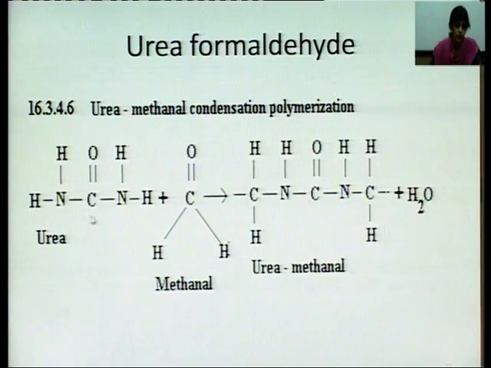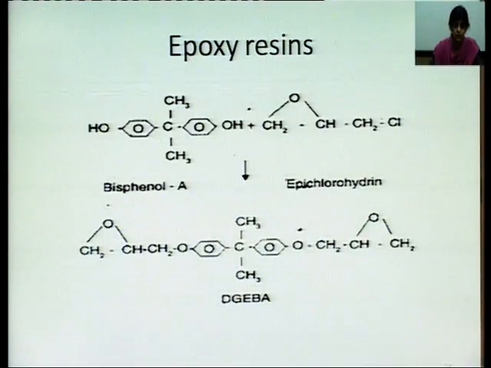This is a molecule of urea, NH2CO NH2, HCHO methanol. This is giving CH2 NHCO NHCH and so on. So, this whole is urea formaldehyde. Here I have specified as methanol, it is one and the same thing. So, urea formaldehyde is also a condensation polymerization taking place, and this is a thermosetting plastic.